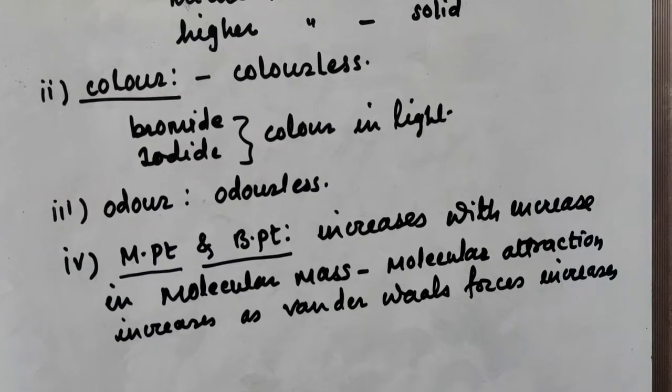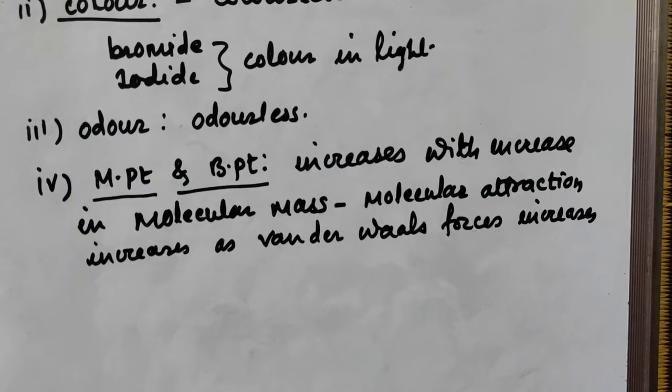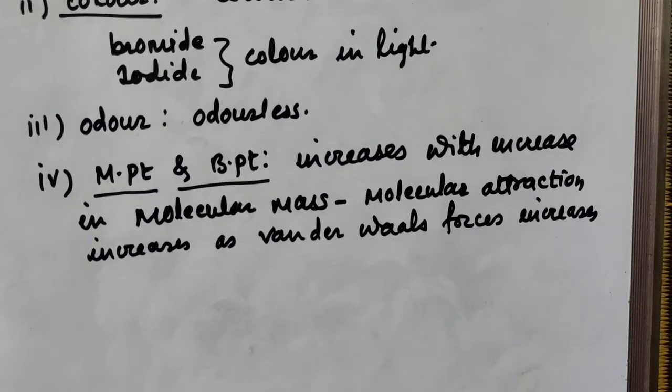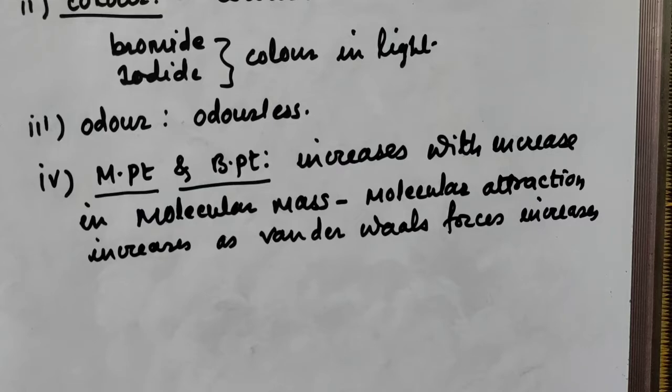That means higher alkyl halides have greater melting and boiling points. With increasing molecular mass of alkyl halide, melting and boiling point goes on increasing as van der Waals forces increase with increase in size.